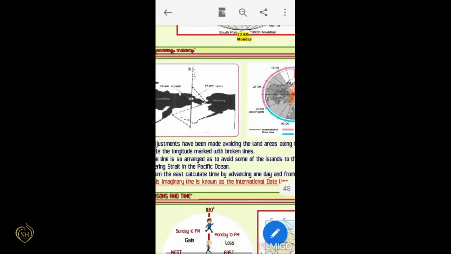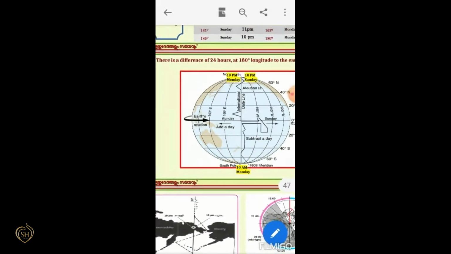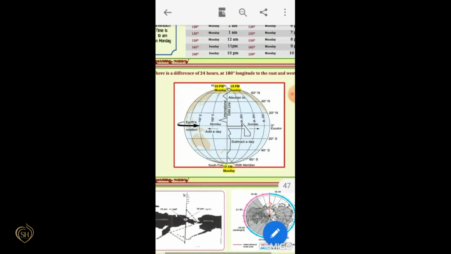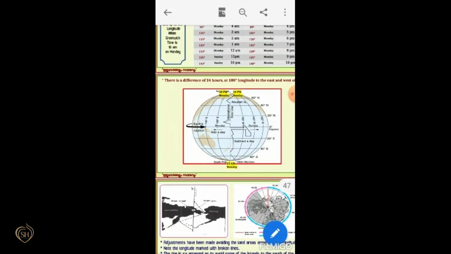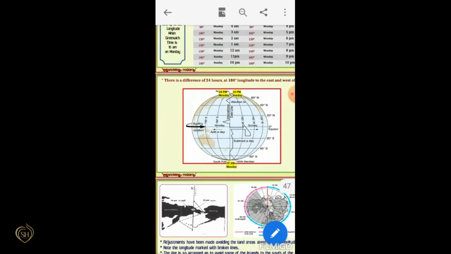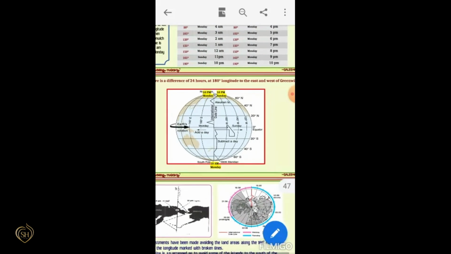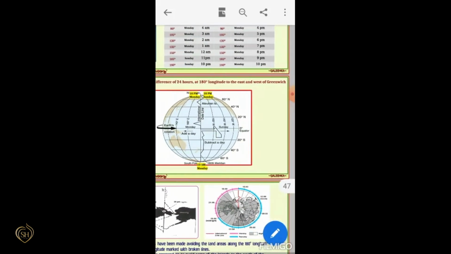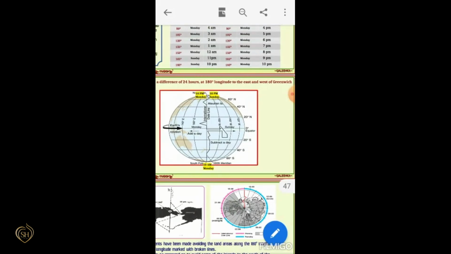But this International Date Line is not a straight line, because there is a difference of 24 hours at 180 degree longitude to the east and west of Greenwich.